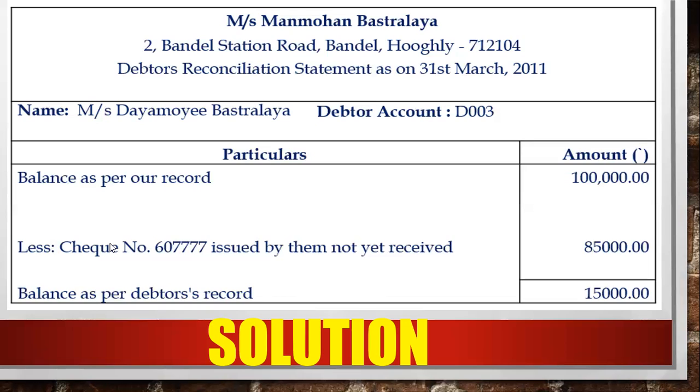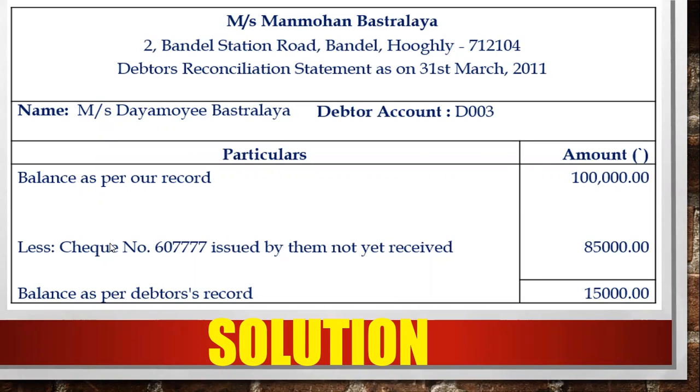Okay, so balance as per creditor record is the closing balance of your creditor account, that is Manmohan Prasthale, that is 1 lakh rupees as the closing balance. So I have taken 1 lakh also. So over here I have to less the check issued by them and not received by it, 85,000 rupees. So you can less over here check issued but not received 85,000. Clear? So out of 1 lakh, you have to less this 85,000.